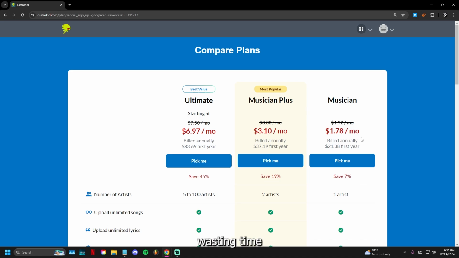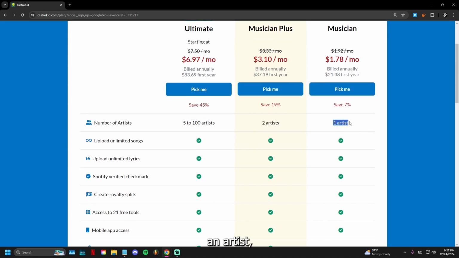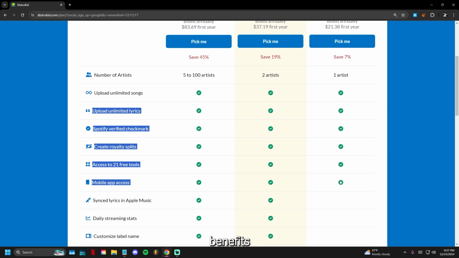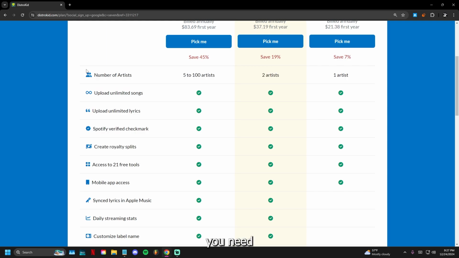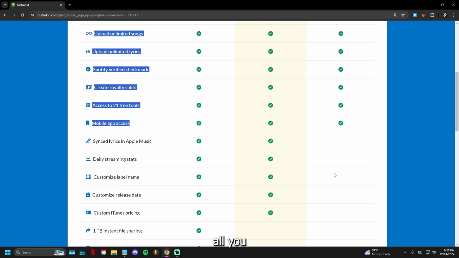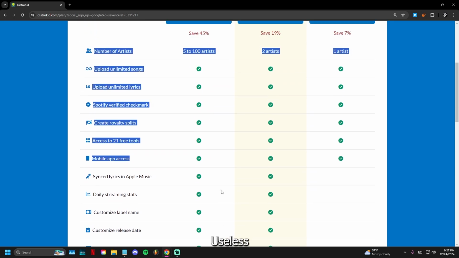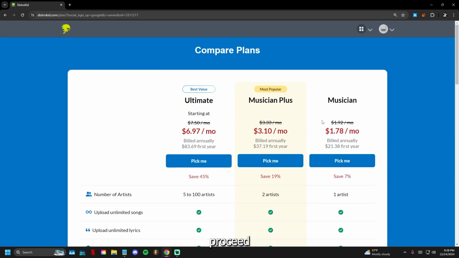Stop wasting time, because you will get an artist, which is, if you're an independent artist, you only need one artist. You do not need plus. And you get all these benefits right here. And if you ask me, these are the only benefits you need to be a successful artist online. Believe me, I've tried everything. This is by far all you need. You do not need any of these extras. These are just extras, useless stuff that people like me and you do not need. So you do a pick me, and then you proceed to the next step.